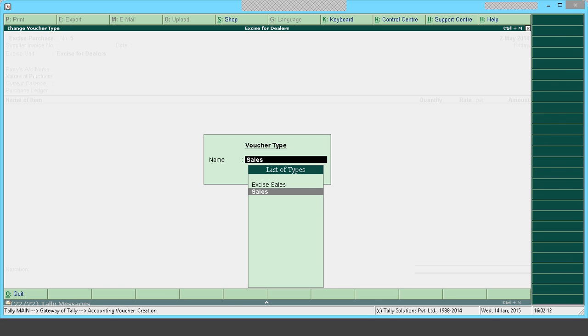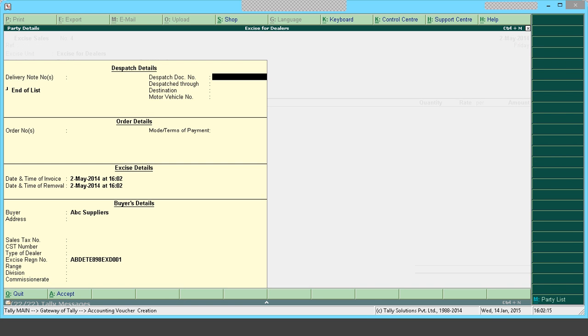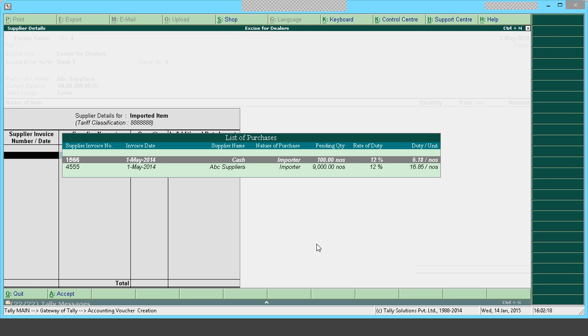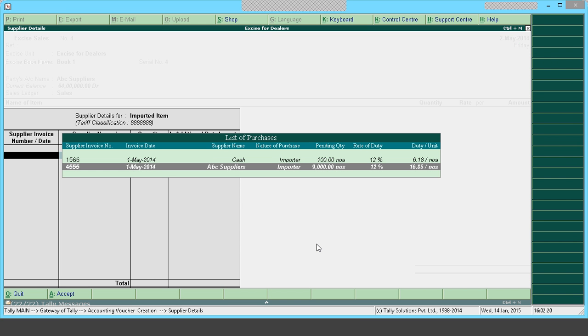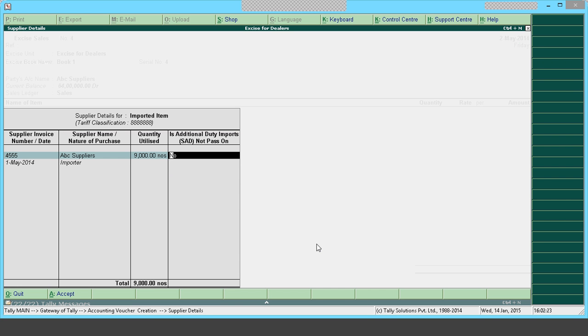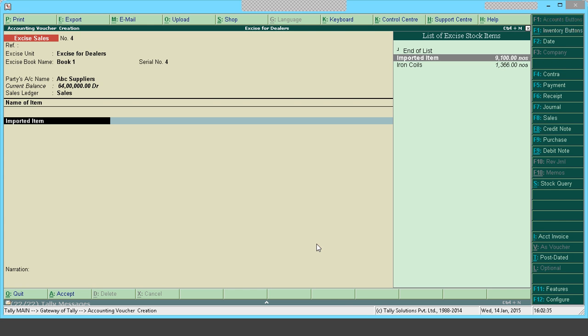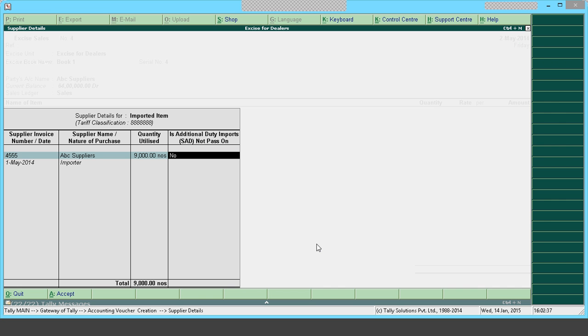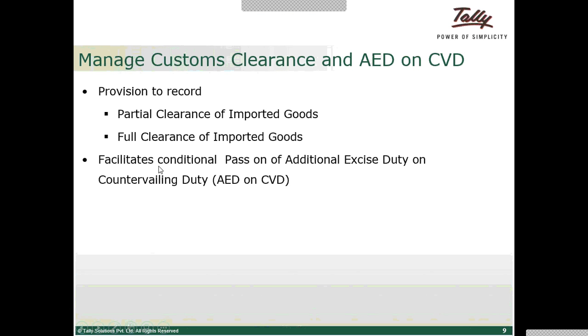Okay, when I am making sales, you can see when I select that reference, I'll get the option here: this additional duty on import is being passed on or not. If you want to pass it on, you can make it as yes. If you do not want to pass it on, you can make it as no. So this is how there will be an option to select if additional duty on import is passed on or it is not getting passed on. Okay, that is with respect to the second point.